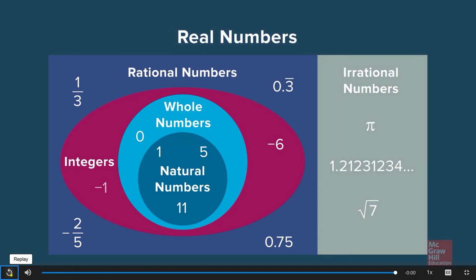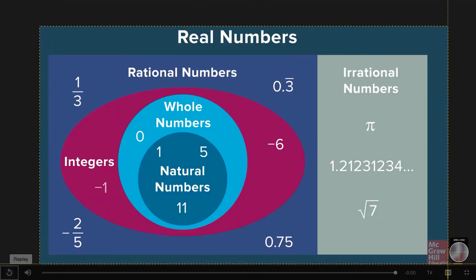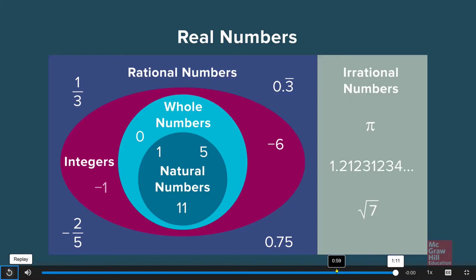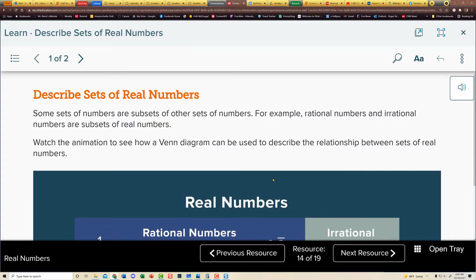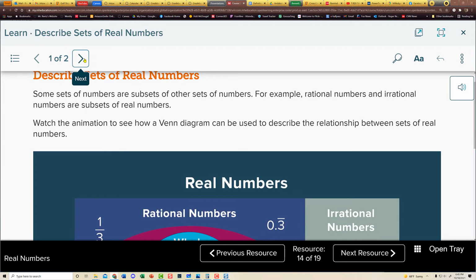That kind of begs the question, what is not going to be a real number? Well, we've already talked about that. The square root of a negative number is an imaginary number, and since it's an imaginary number, it's not going to be a real number. Now I'm going to take a little screenshot of this because I think it might come in handy here in just a minute, and we're going to keep right on moving with our lesson.